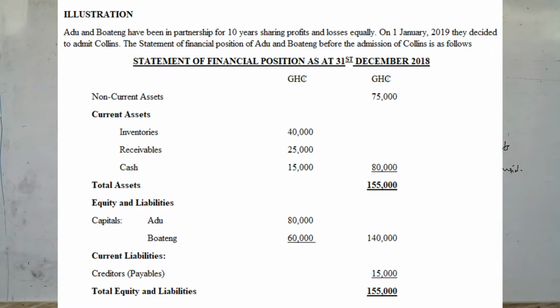Edu's capital account is 80,000 and Boateng's capital account is 60,000, giving us a total capital of 140,000. Then they have current liabilities of creditors, which is 15,000, giving us total equity and liabilities of 155,000.